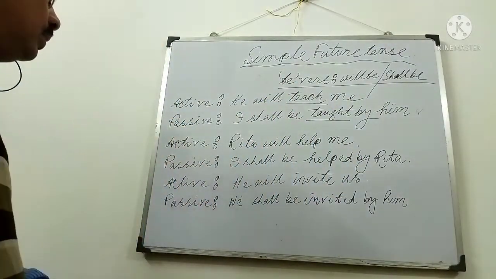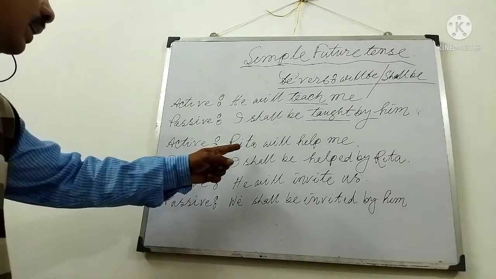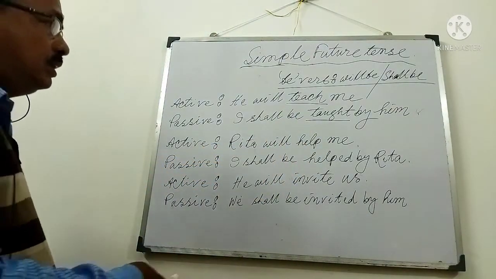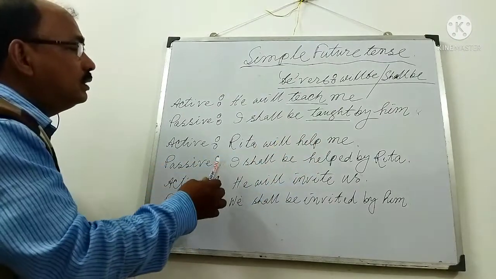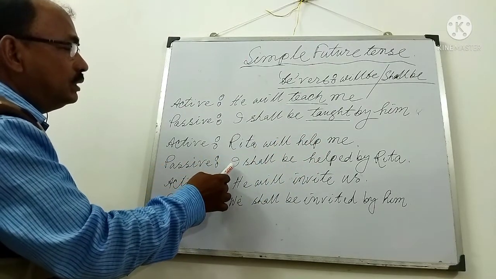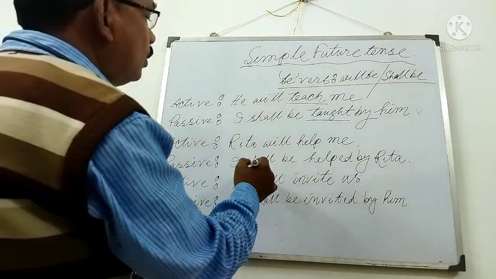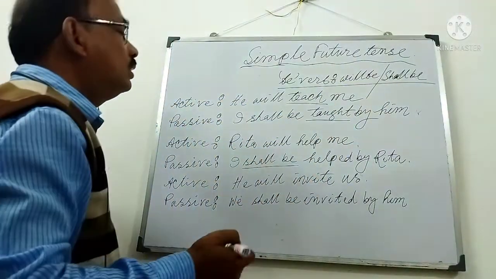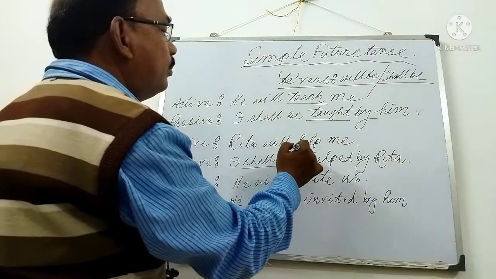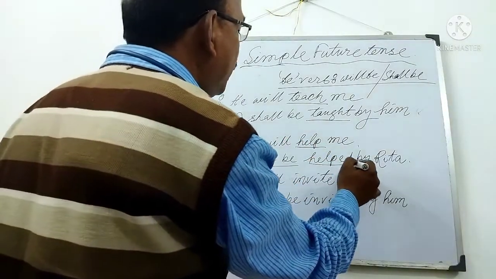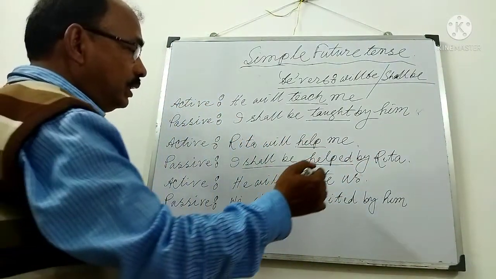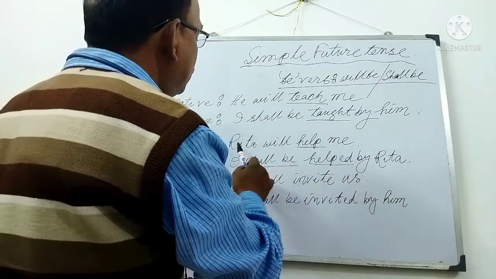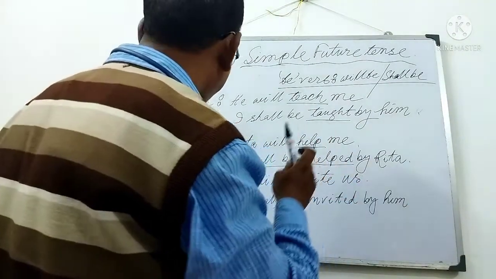Second example, Rita will help me. Me changing to I. Then here is written according to the be verb, shall be, will be, shall be. Then help, main verb, changing to helped. Then we shall use by Rita.